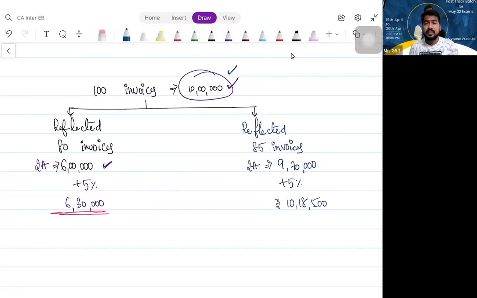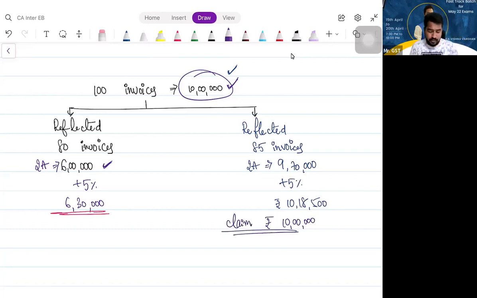But because of the variation, it is going beyond my actual eligibility, correct? Can it go beyond? No, sir. Can I claim 10 lakh 18,500? No, sir. So how much can I claim? 10 lakhs. I can claim only 10 lakhs. Is that clear?